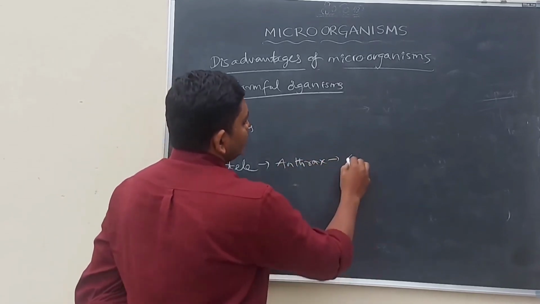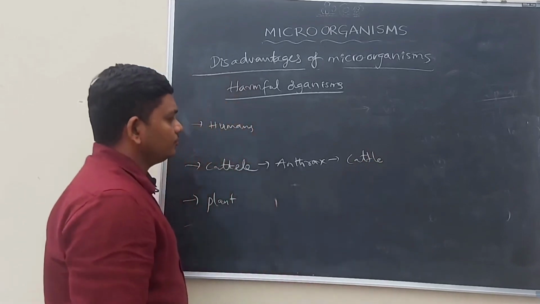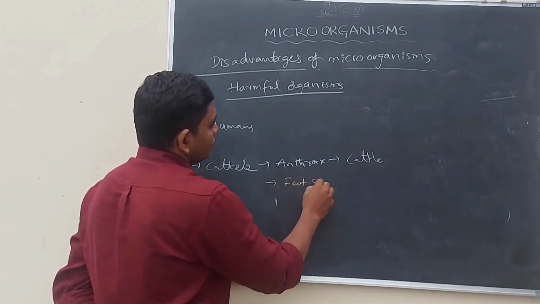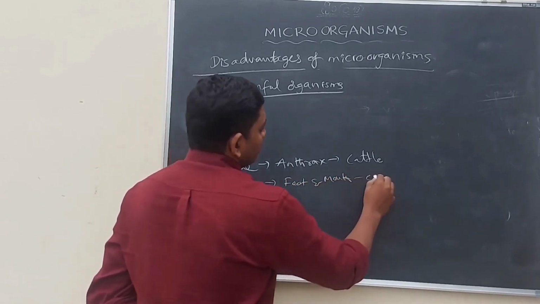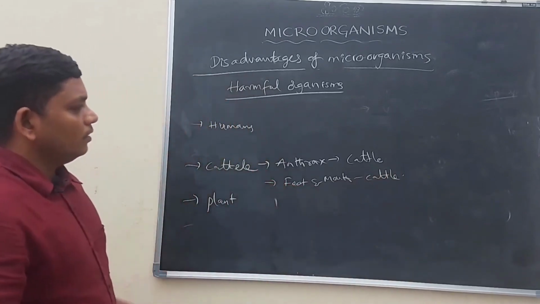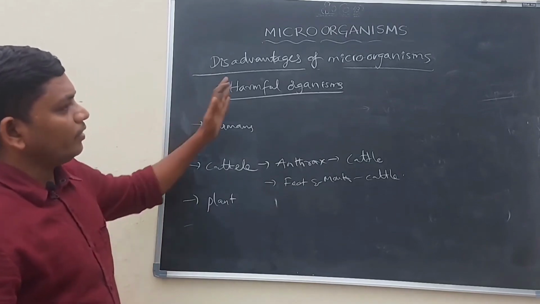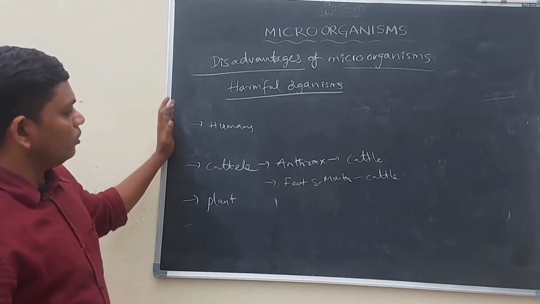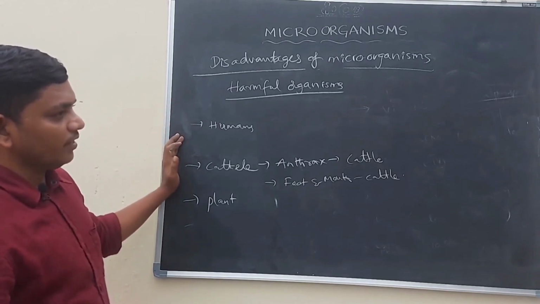This appears in cattle, and also foot and mouth disease. This also appears in cattle. So different types of diseases are caused by microorganisms. Here, not only human beings, cattle are also suffering.